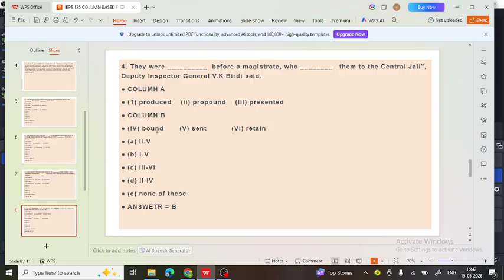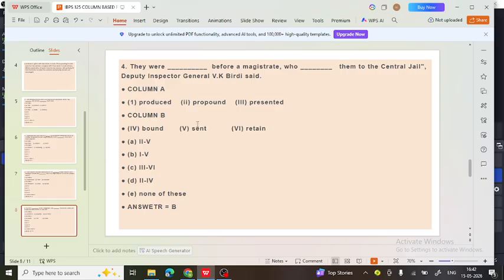Produce means option second, and presented means option C. So let's see which word is more appropriate here for the second blank: who dashed them to the central jail. So who bound them to the central jail, or who sent them to the central jail, or retained them in the central jail? The word which is more suitable here is sent.